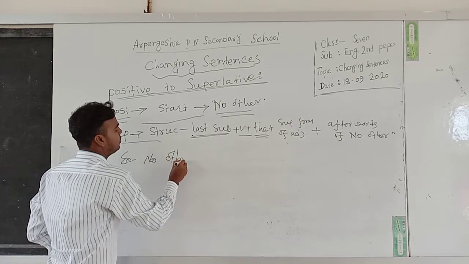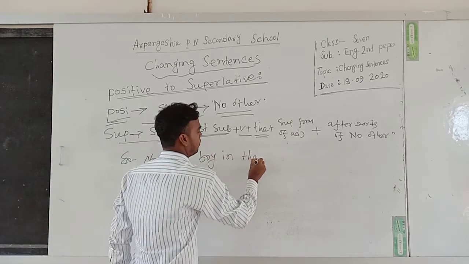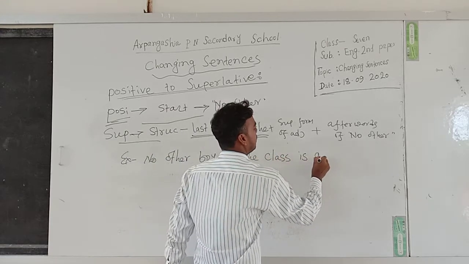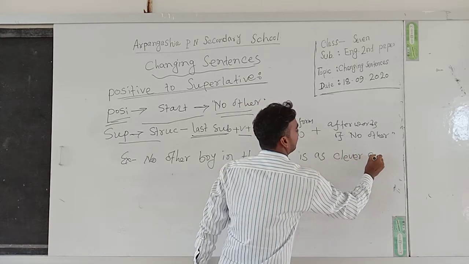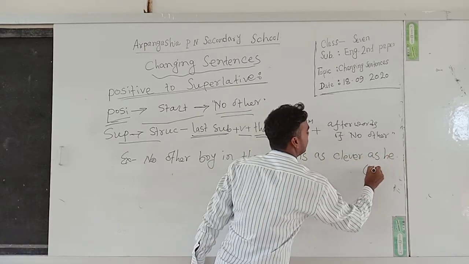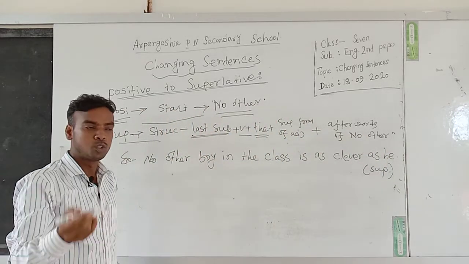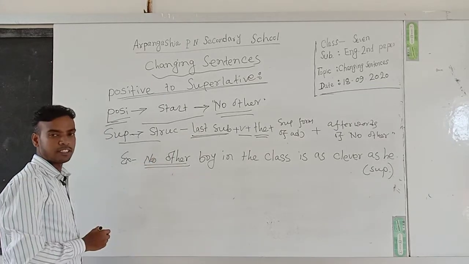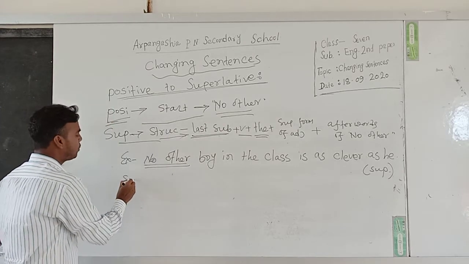No other boy in the class is as clever as he. It is an example of positive degree. We have to change it to superlative degree. At first, look, this positive degree started with no other. So we have to follow this structure to make the superlative.